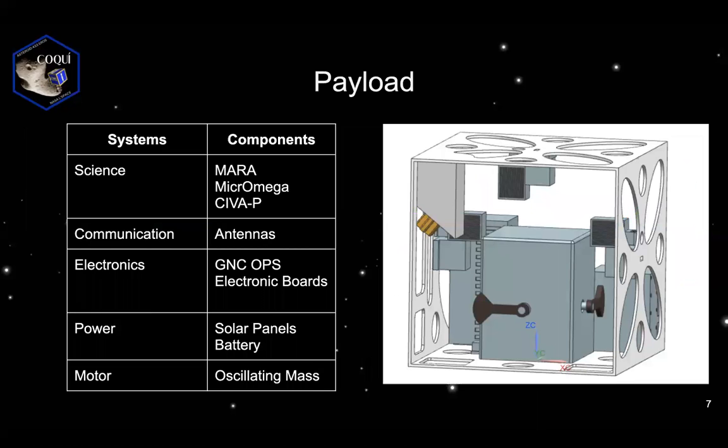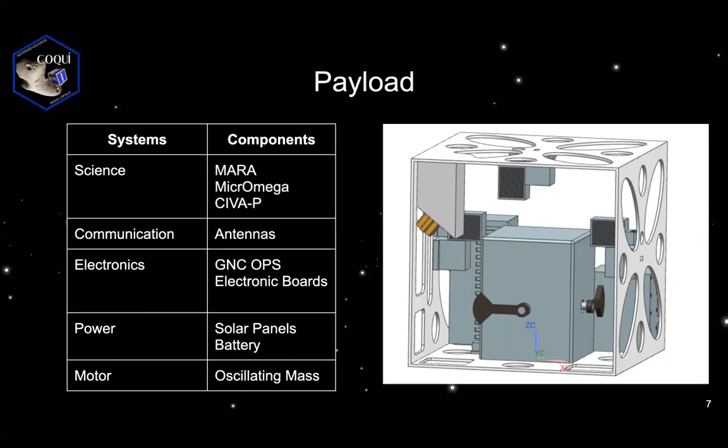Next, in the payload design, in the science systems, we use MARA, Micromega, and SIVA-P. For the communication systems, we use two EnduroSats X-band single-element patch antennas. For the electronic systems, we have the GNC OPS and the electric boards that are BAE RAD Systems